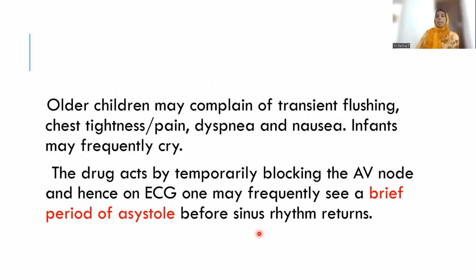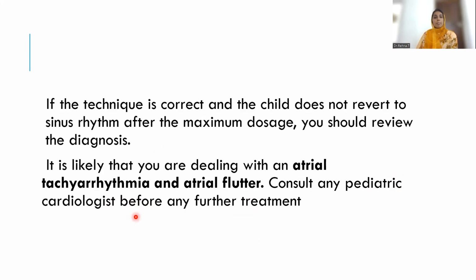After giving adenosine, children may complain of transient flushing, tightness, dyspnea, nausea, etc. There may be an irritable cry in infants. The mechanism of action is, as I've already mentioned, a temporary block of the AV node. So the ECG should be recorded throughout because we may see a brief period of asystole before sinus rhythm returns. If the technique is correct and the child does not revert to sinus rhythm after the maximum dosage, we have to review the diagnosis, because we may be dealing with some other tachyarrhythmia or atrial flutter, and consult an expert.